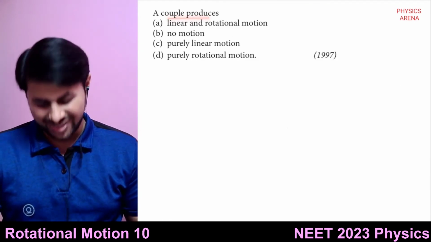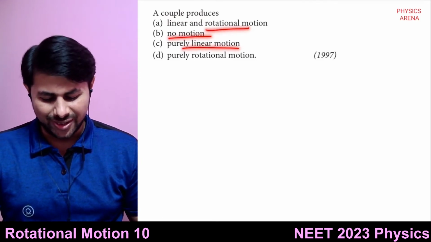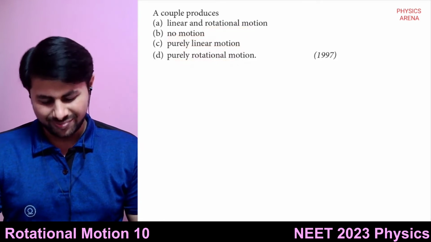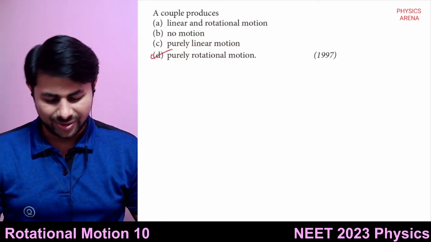A couple produces what? Linear and rotational motion, no motion, purely linear motion, purely rotational motion. Right. Option D. Purely rotational motion.